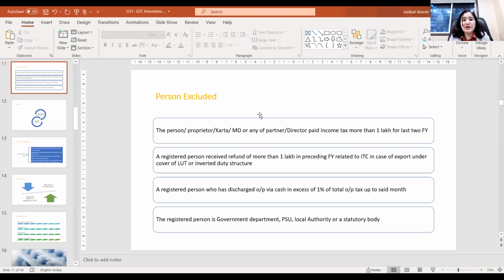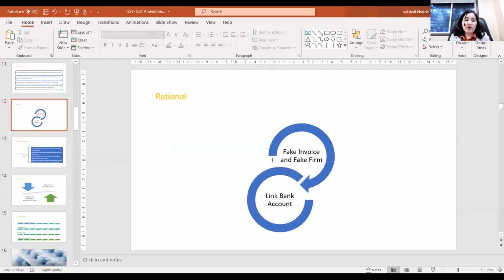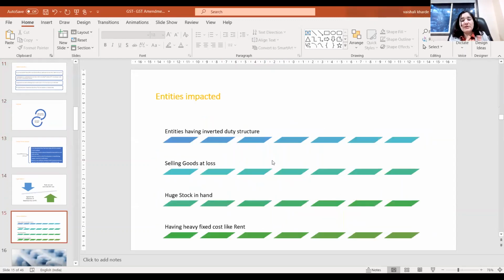The exclusion is with respect to a person who received a refund of more than 1 lakh in the preceding financial year, so you have to check whether you received it or not. If you did not receive the refund in the preceding financial year, then the entities having an inverted duty structure, meaning their output tax rate is lower than the input tax rate, let's say output is at 5% and input is purchased at 18%, are definitely going to get affected.